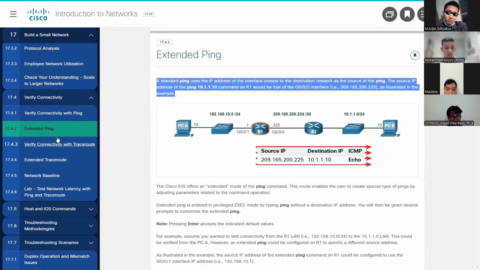The standard ping uses the IP address of the interface closest to the destination network as the source of the ping. The source IP address of the ping is 10.1.1.10, which will be that of the G0/0 interface. This illustrates the example. Next.